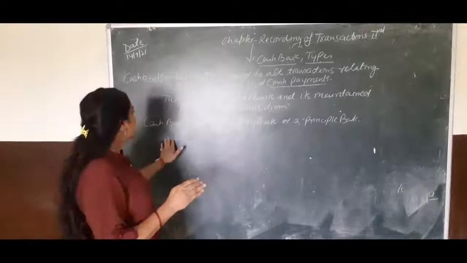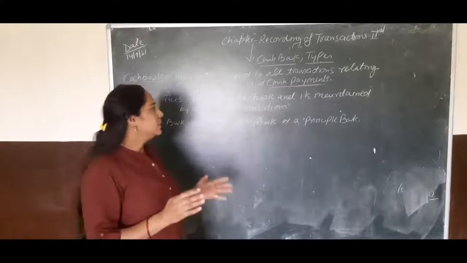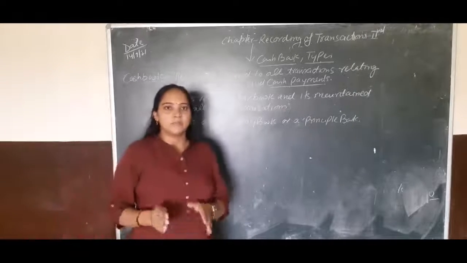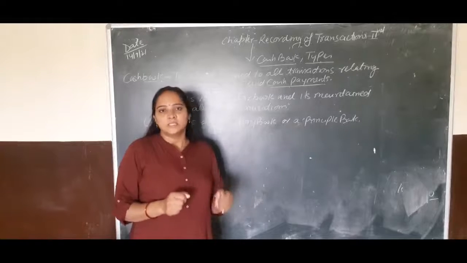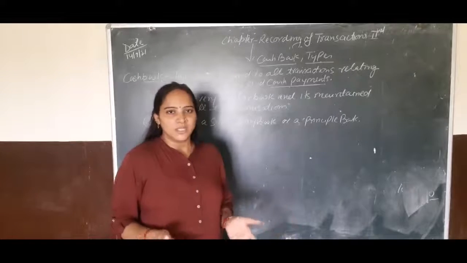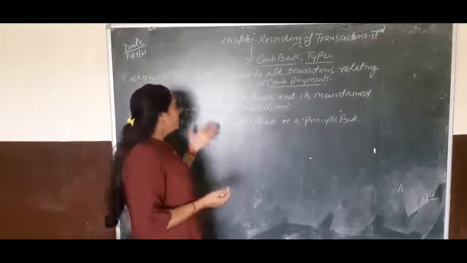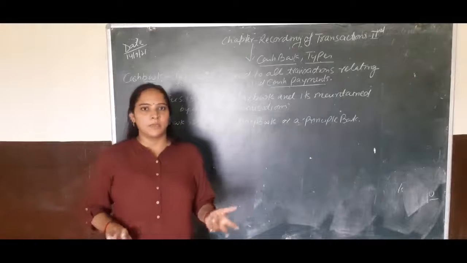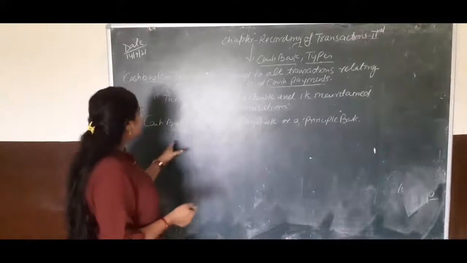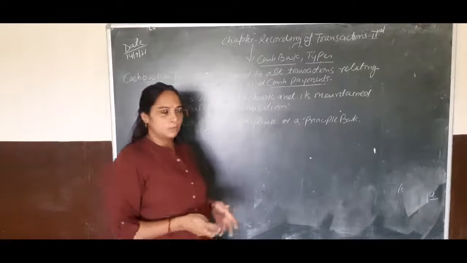Second, this is a very popular book and it is maintained by all organizations mandatorily. That is why it is very important, and all firms prepare this book. Next, cash book is a subsidiary book or a principal book.